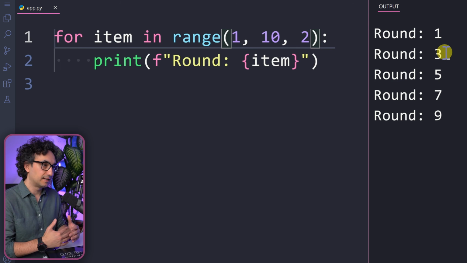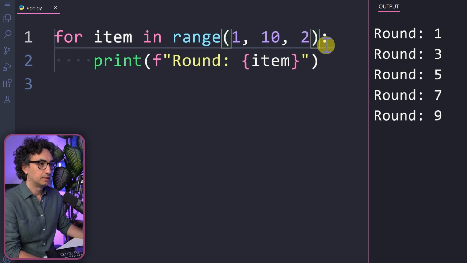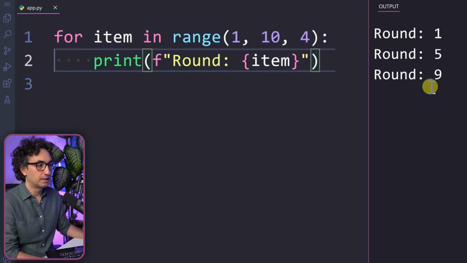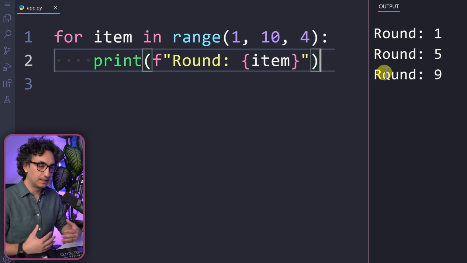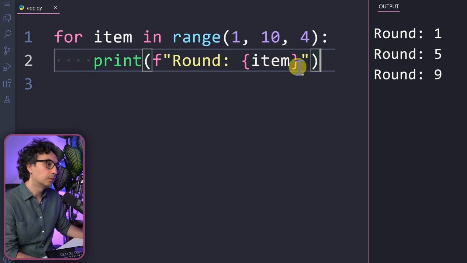So as you can see, the iteration is less than before because we are incrementing with 2. Now, if you go and say, for example, 4 and execute, you will get only 3 numbers. So the step is bigger in the sequence. So far we are generating only odd numbers.